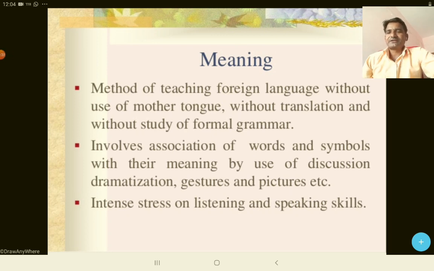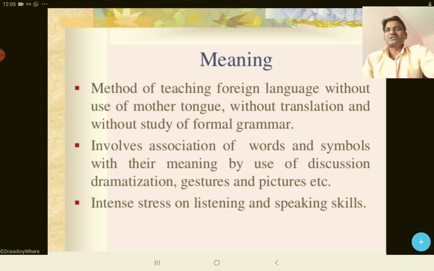Friends, as you know, this direct method of teaching English is a reaction against the grammar cum translation method. So whenever we compare these methods, we will always compare with the grammar cum translation method. And as you know, every language method has its merits and demerits. Because there are some demerits in the grammar cum translation method, to cater for these demerits, this direct method was discovered.